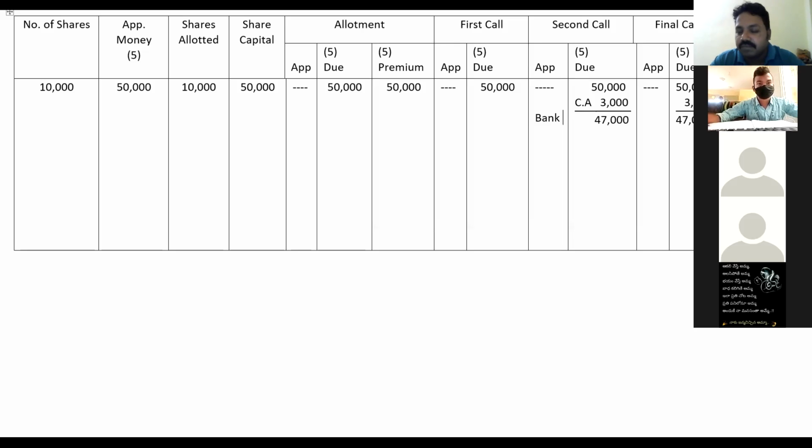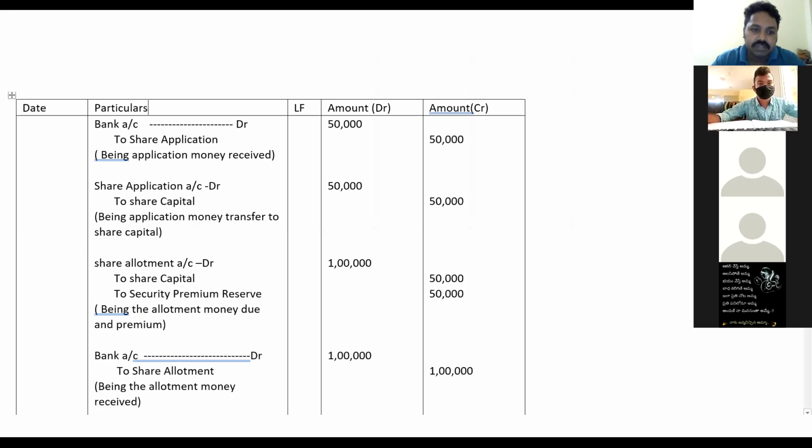Being the allotment money due, to show how much is due. Now premium is there, so that's why share allotment account debit to share capital account, credit to security premium reserve. I'll show you here. Okay, third general entry: share allotment account debit to share capital account, credit to security premium reserve. Got it? After that, first we need to show the due.